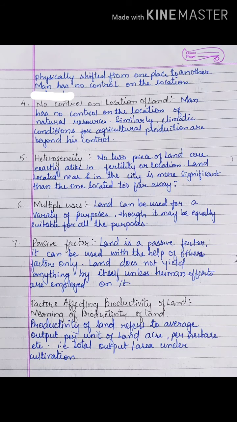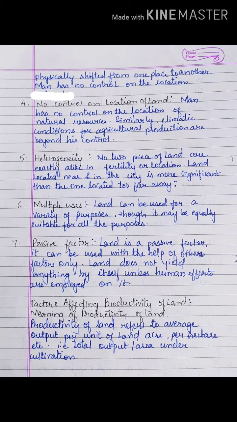Now next is no control on location of land. That is what I said. No doubt it is immobile, right? We cannot move land from one place to another, but equally we have no control on location. If some land is situated near the Ganga river and it is quite rich, we cannot say that we can relocate it or make a choice of it, right? Man has no control. Wherever it is available, in whatever form, they have to accept it in their climatic condition only. So that is no control on location of land.